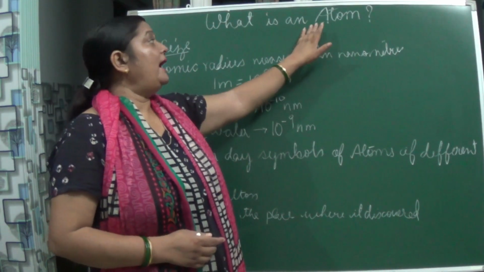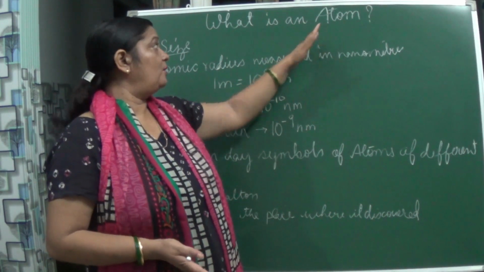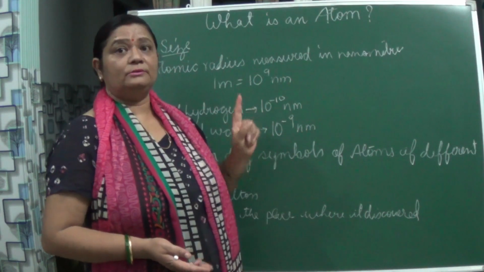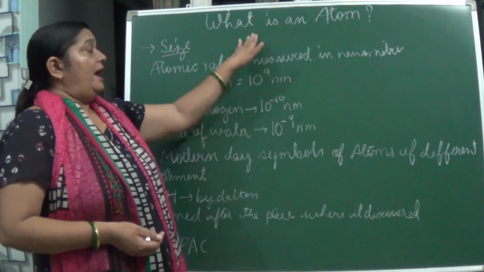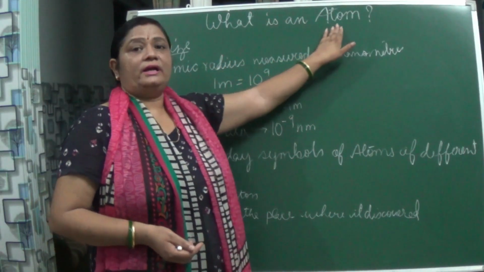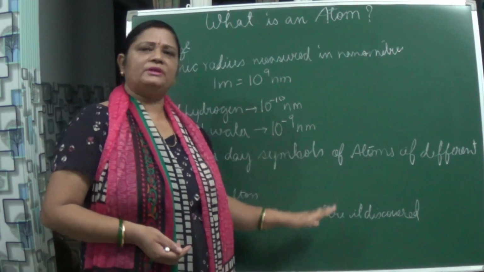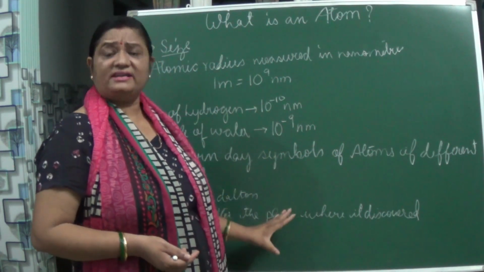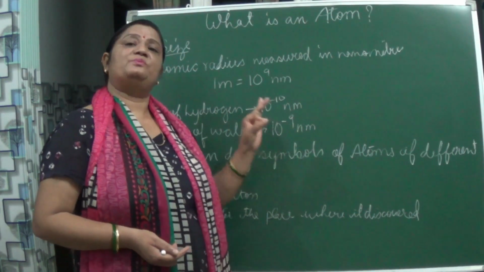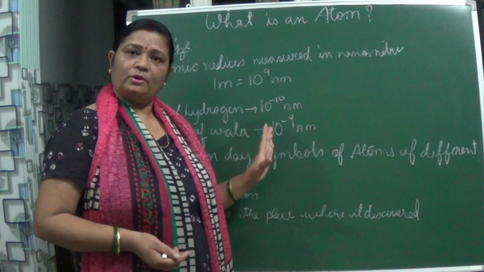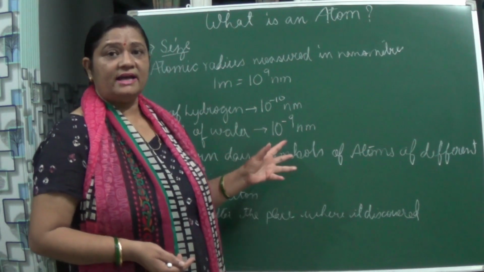So here, atom is the smallest one which cannot be divided. Till now we are knowing this only according to whom? Dalton. Okay, so actually why is there a need to study this atom so much? Because all the things which we are seeing are what? Matter, and this matter consists of atoms. So this atom is present in everything. Okay, so we should know what an atom is and what its size is.